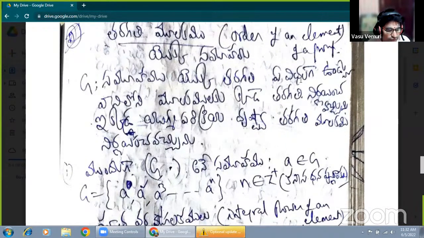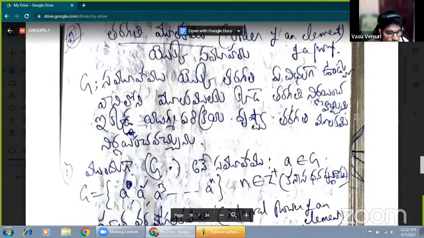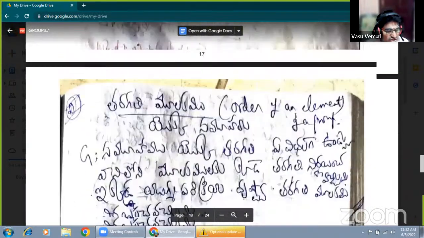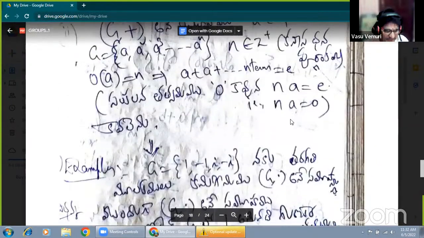Without the subject point of view, there are so many theorems. How do you learn those theorems by heart? First of all, we must understand the subject concept, and according to that, we have to do the whole practice. There are so many theorems, but there is no problem. Next class we will discuss the order of an element of a group and some other theorems.